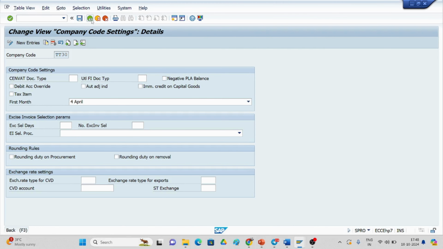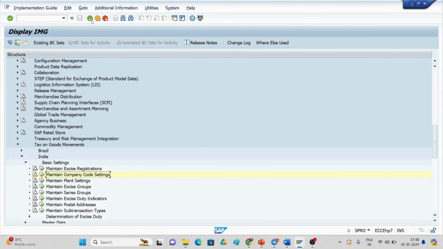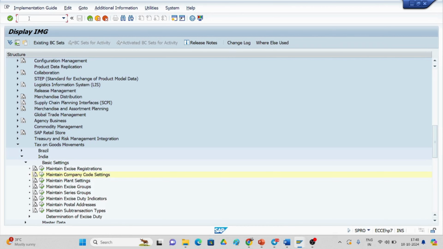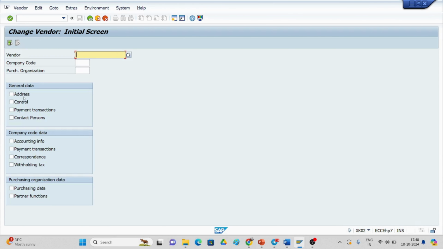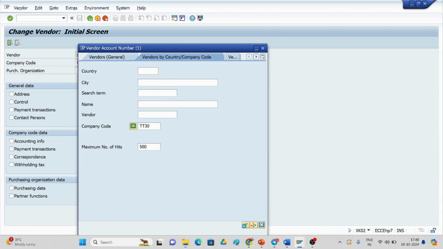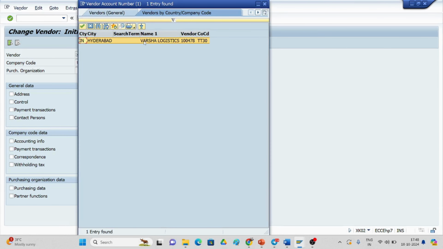Again, I will come back, and what we have to do is, for which vendor are we creating? We have to link with the vendor for withholding tax. So for TT30 company code, for this vendor I am creating. How many vendors are there? Only one vendor is there.